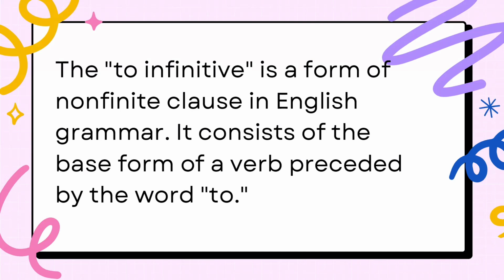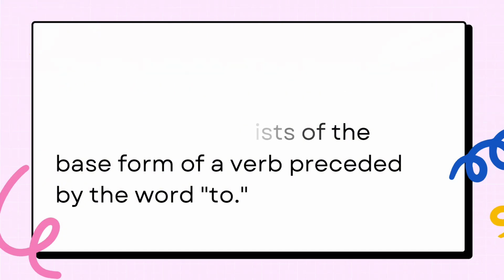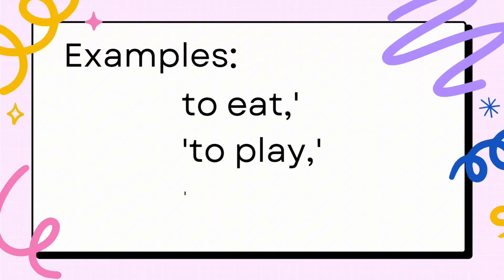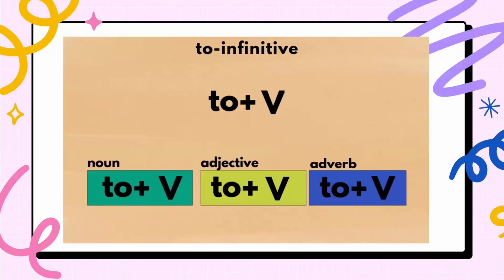These are like action plans that start with to and the base form of a verb, for example, to eat, to play, to learn. This structure is commonly used in various contexts to express purposes, intentions, desires, obligations, and more. The to infinitive can be a noun, adjective, or adverb.